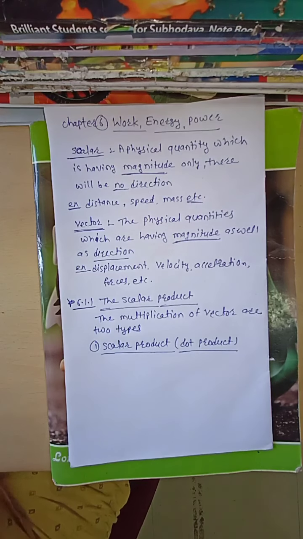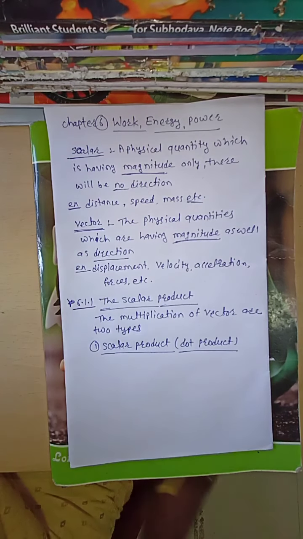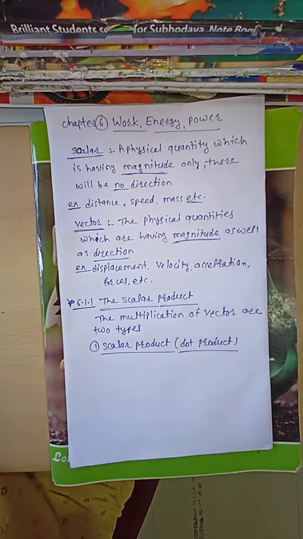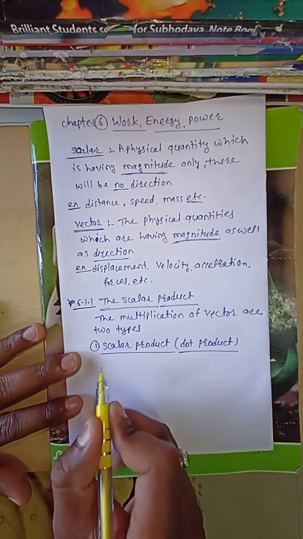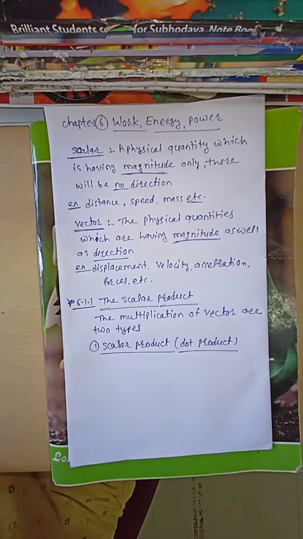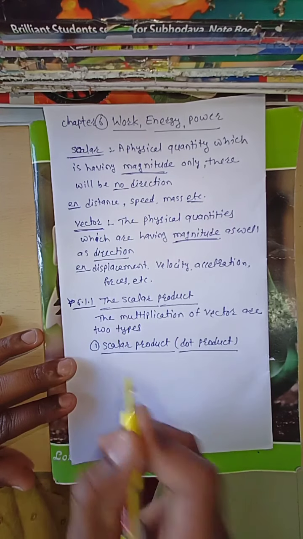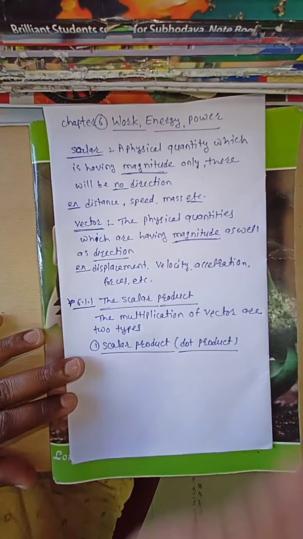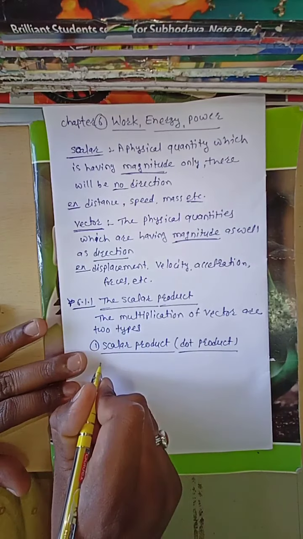What is meant by scalar product and dot product? When you multiply two vectors and the answer is in the form of a scalar, that kind of multiplication is known as a scalar product. Please listen once again. When you multiply two vectors and your answer is a scalar, then that product is known as a scalar product. Multiplication of two vectors that gives a scalar is known as a scalar product.